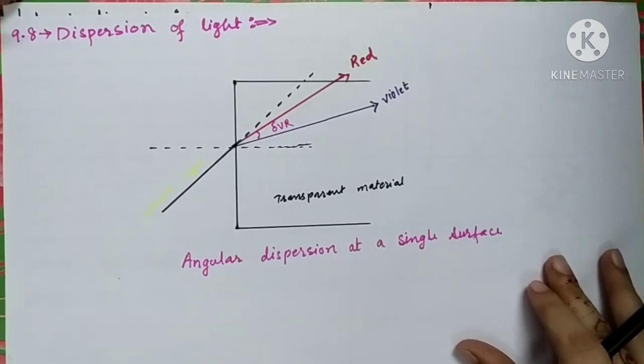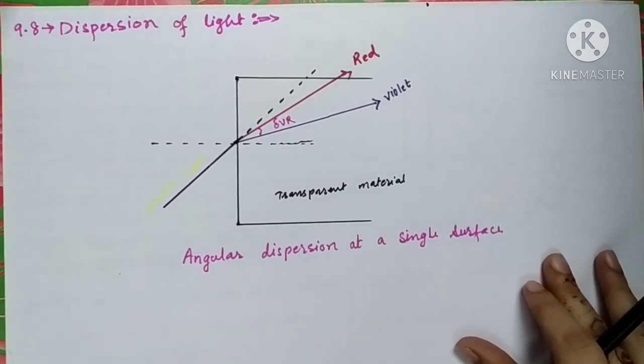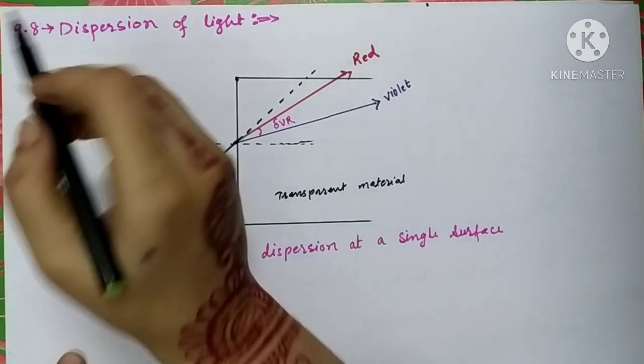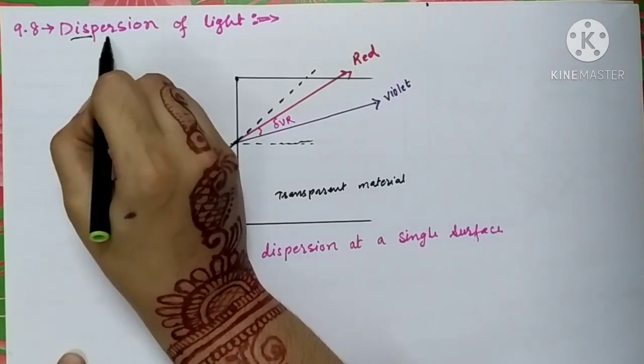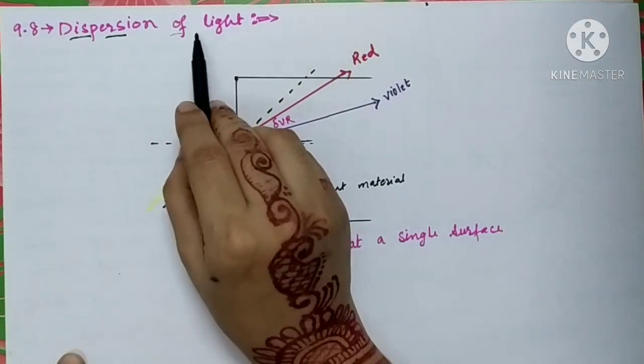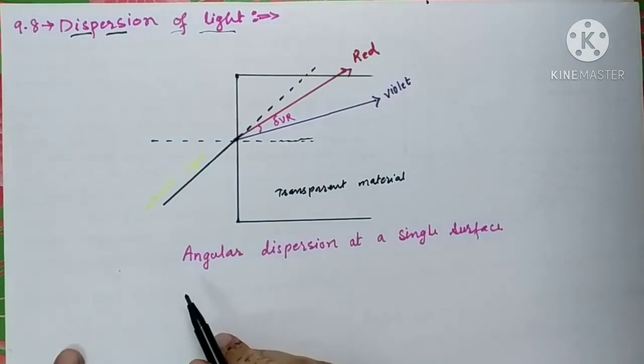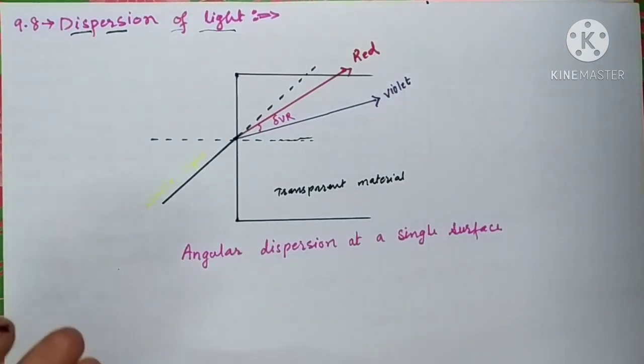So far we have studied the refraction of light, then we have studied the concept of total internal refraction. Now let's move further to another concept called dispersion. You all are familiar with this word, dispersion of light. What is meant by disperse? Dispersion means separation.